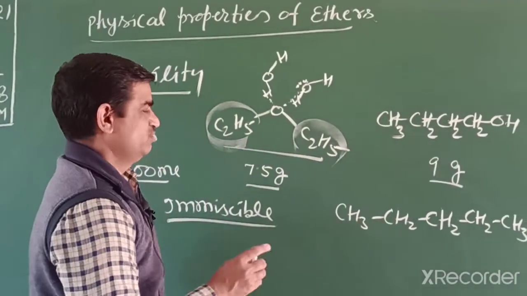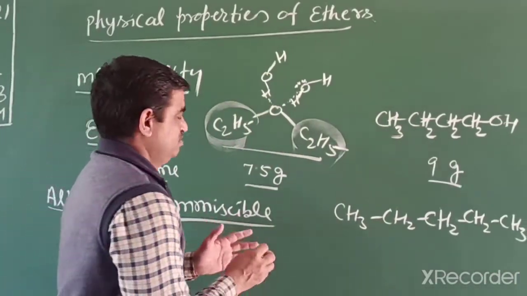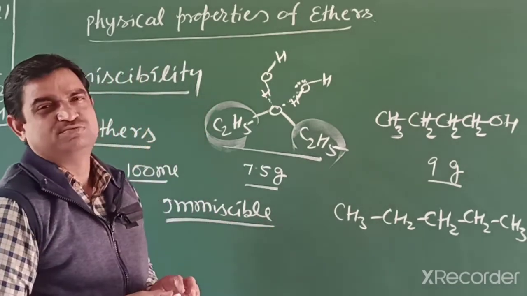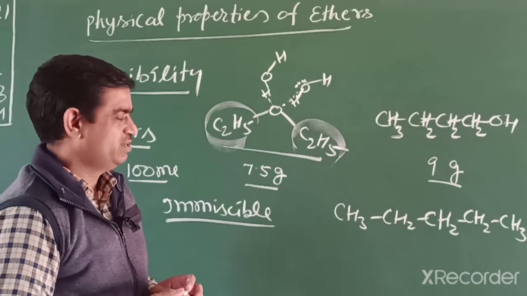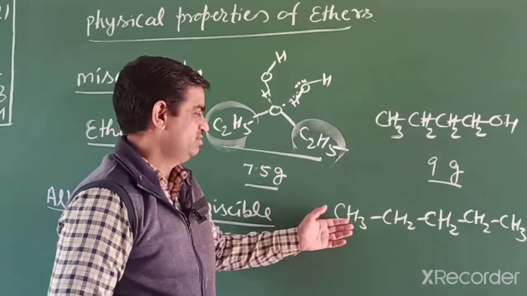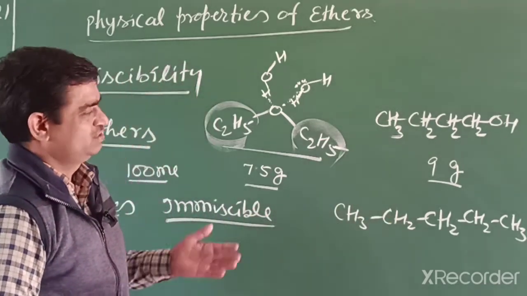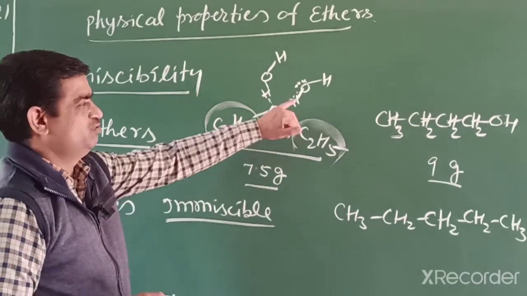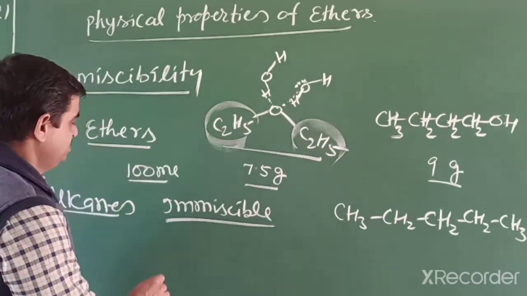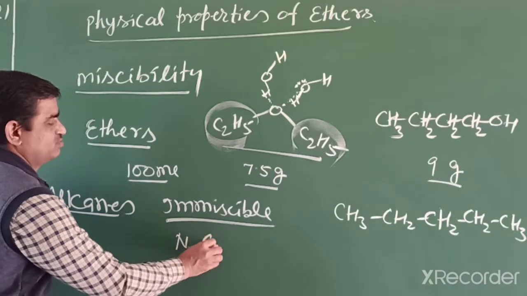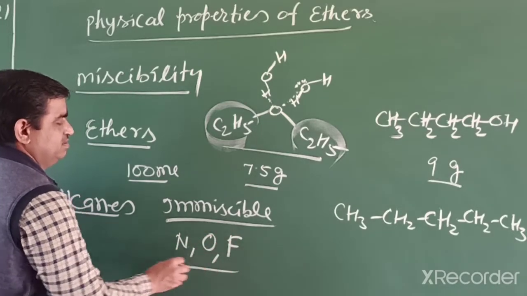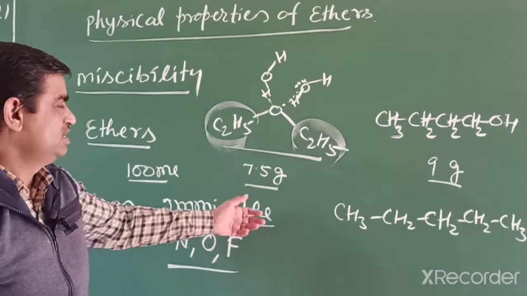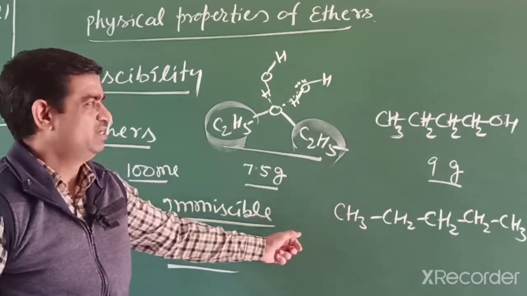Why? What is a hydrogen bond? A hydrogen bond is formed when a hydrogen atom comes between two highly electronegative elements. In alkanes there are only carbon and hydrogen, which are less electronegative. To make a hydrogen bond we need nitrogen, oxygen, fluorine, such types of elements. So due to this, alkanes are immiscible in water.